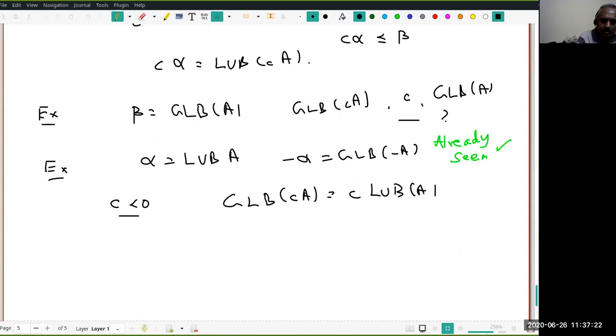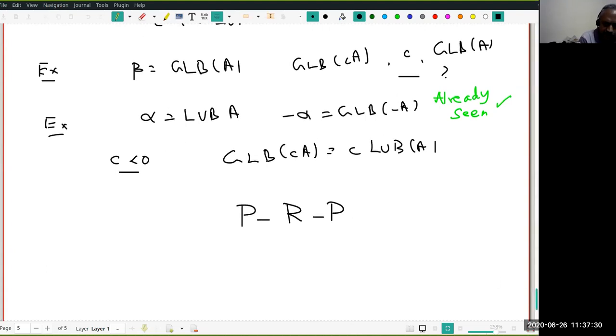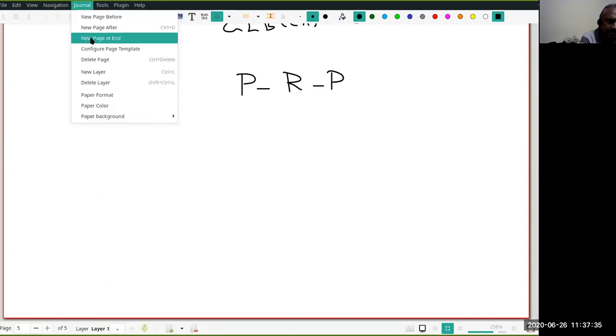So quickly go through this. I request you to pause, review, and then proceed. Check these things. These are all very small exercises. Quickly do that. Usually it should be left to you as an exercise.